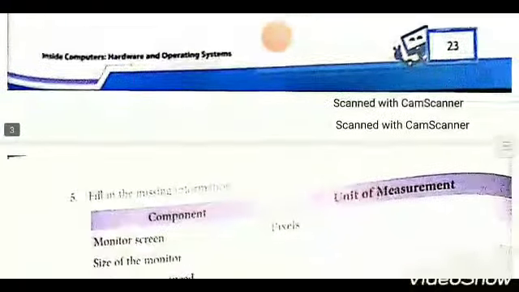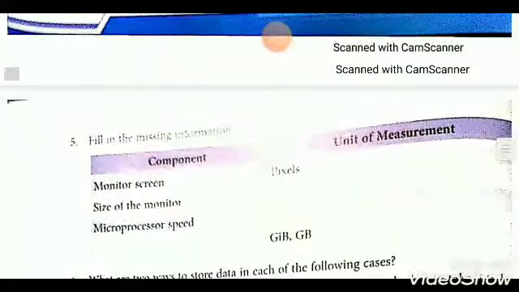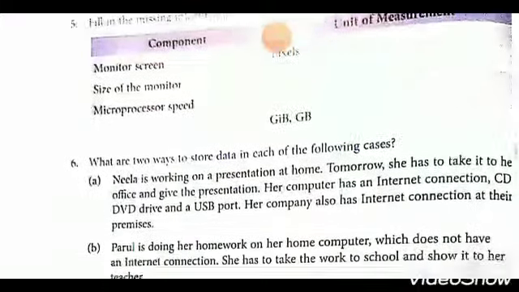Fifth, filling the missing information. Component and unit of measurement. Monitor screen measurement: pixel. Size of the monitor: inches. Microprocessor speed: gigahertz. GHz and MHz, gigahertz and megahertz. Okay.